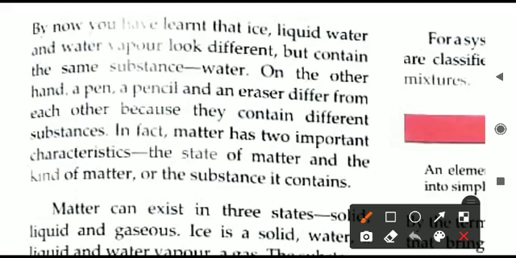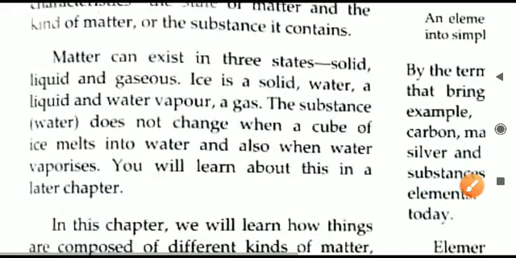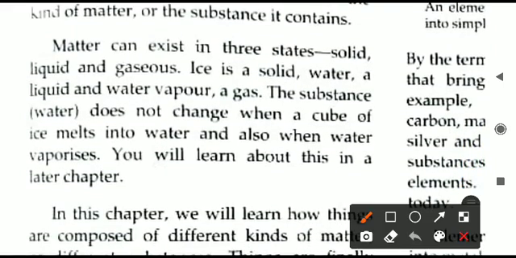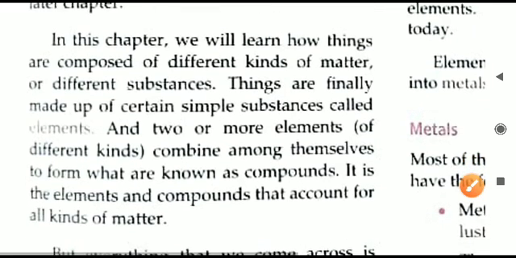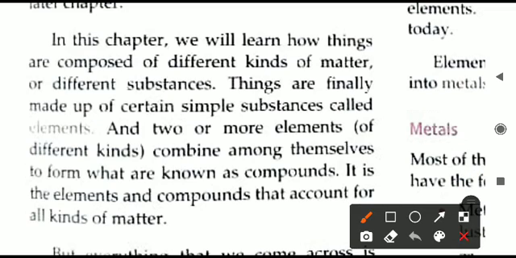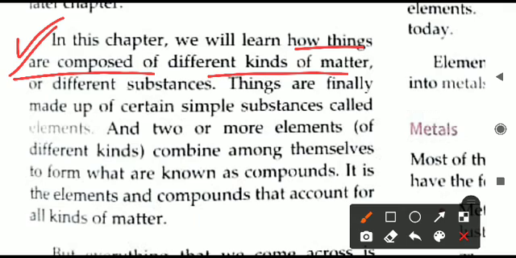But we can classify this matter still further into different categories. We already know matter exists in 3 states. Irrespective of this fact, we can categorize the different substances into 3 different varieties. So let us begin this classification. What we are going to learn in this chapter is how things are composed of different kinds of matter, or different kinds of substances.